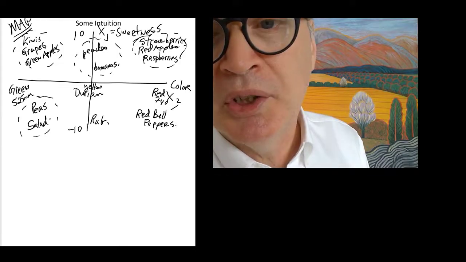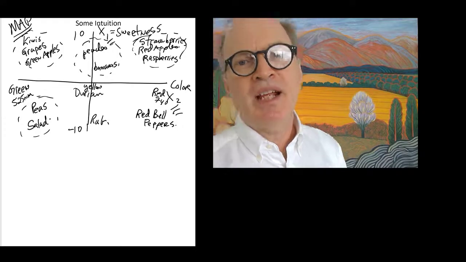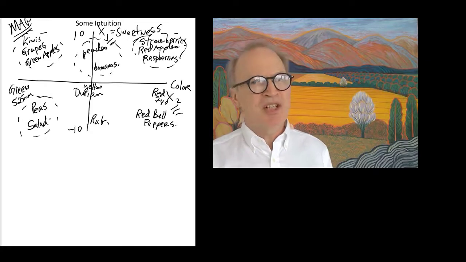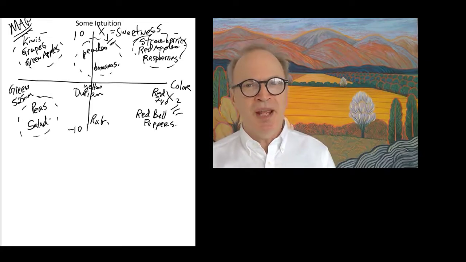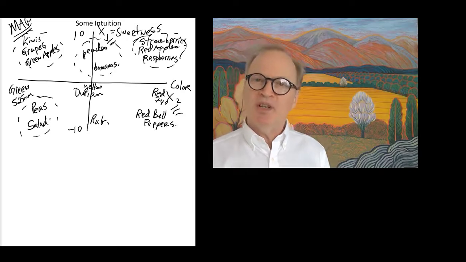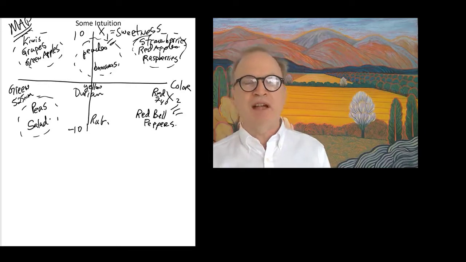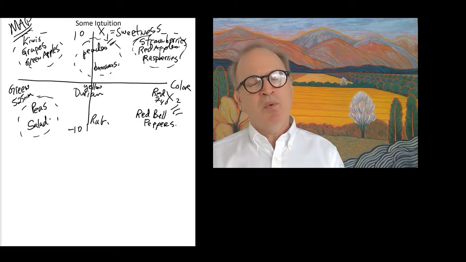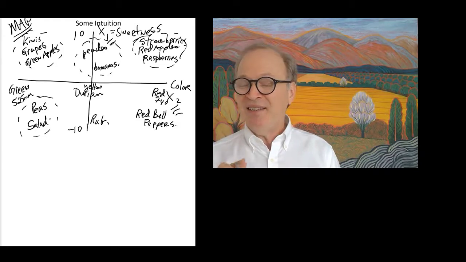X2, color, does not predict X1, sweetness, nor does sweetness predict color. They're simply two independent factors, or what a statistician might call orthogonal factors, that help me understand and describe a data set. Now, what is supervised machine learning? That's a little bit different.